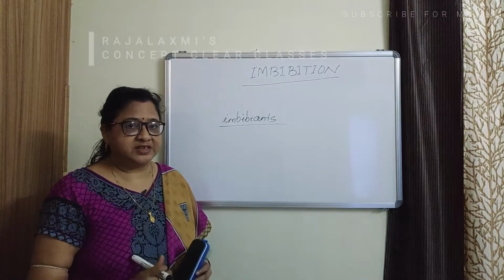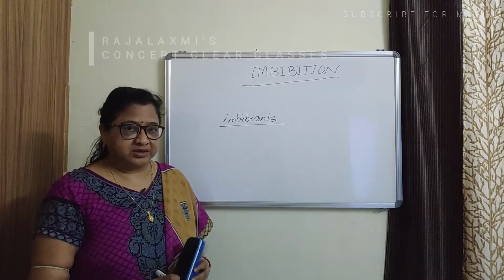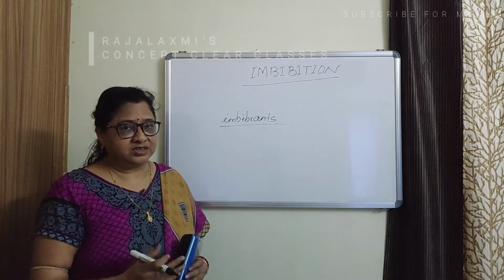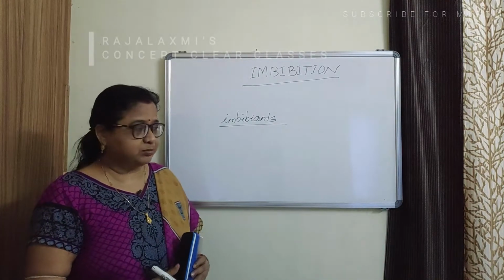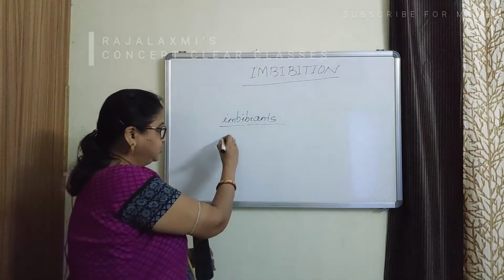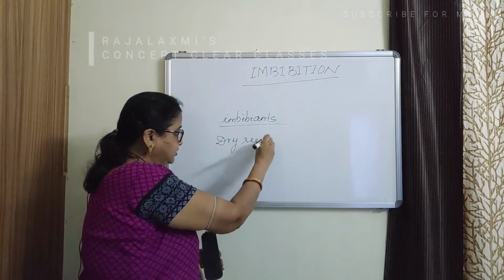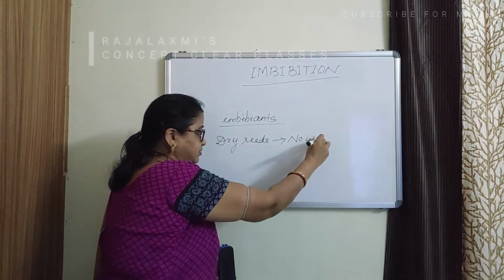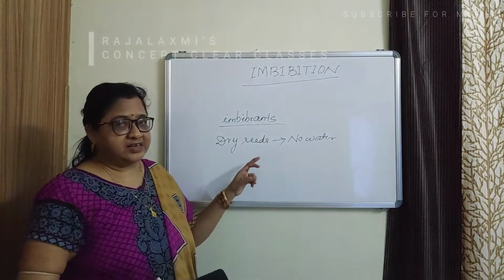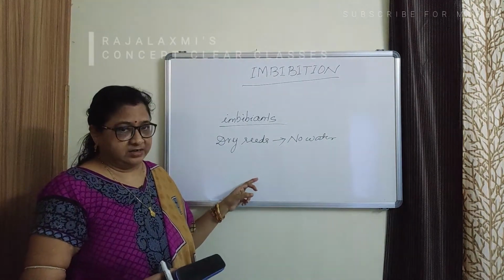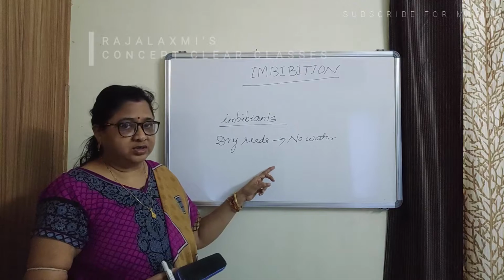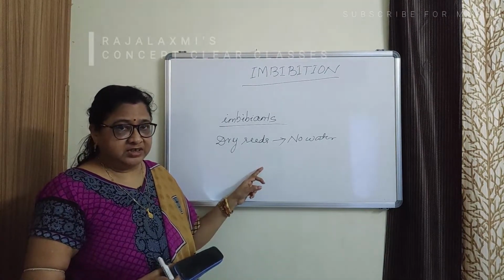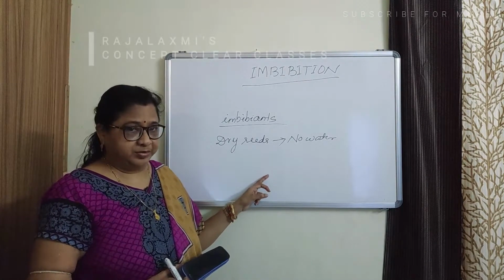Imbibition is a special type of diffusion because here the water movement takes place along the concentration gradient. For example, in dry seeds there is almost no water. So, when dry seeds are placed in water, the water enters into the seed due to endosmosis. So, imbibition is also a type of diffusion.